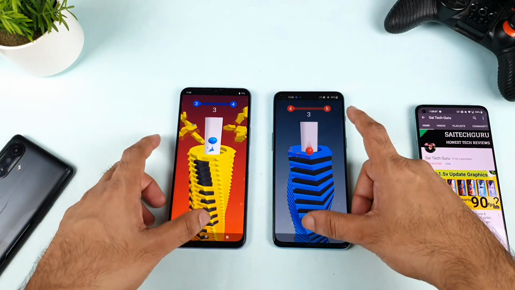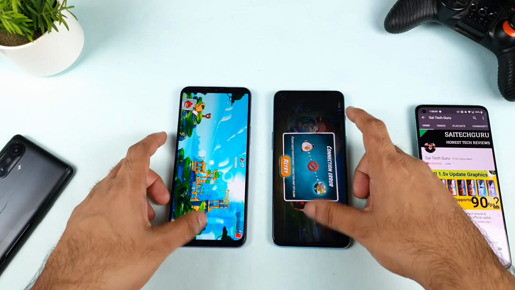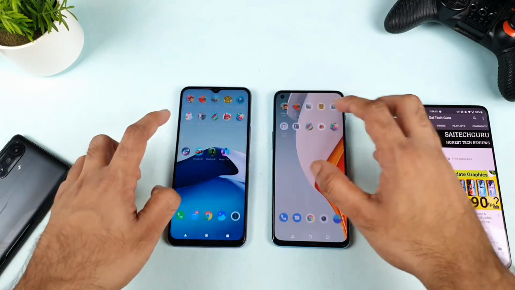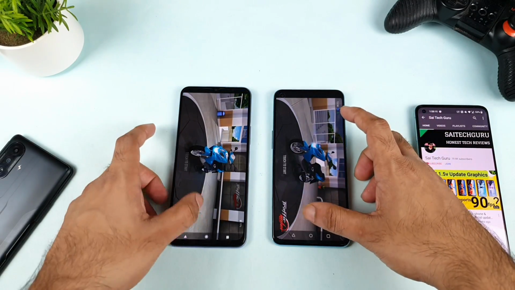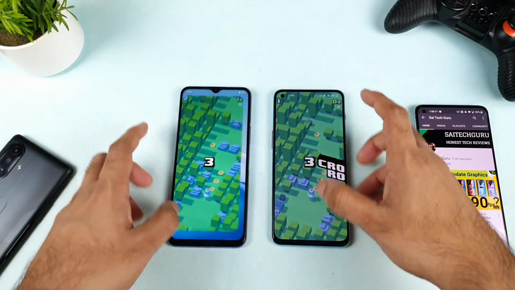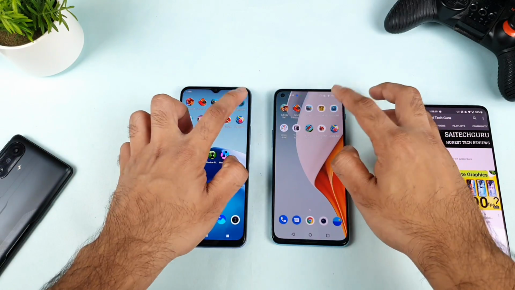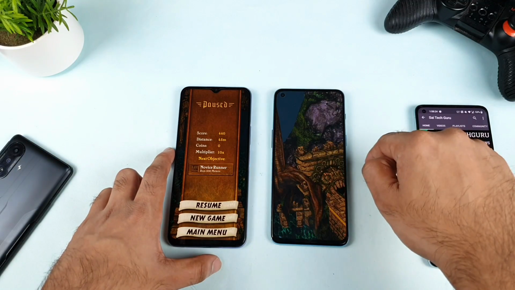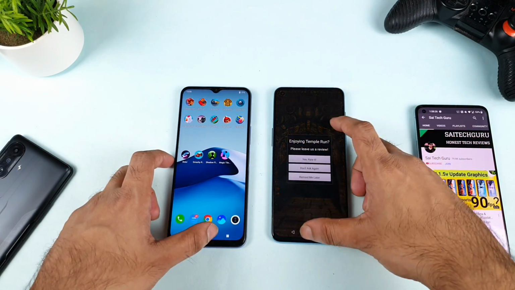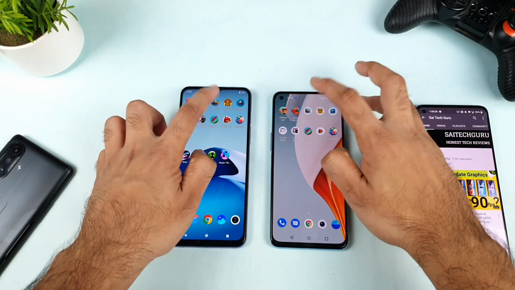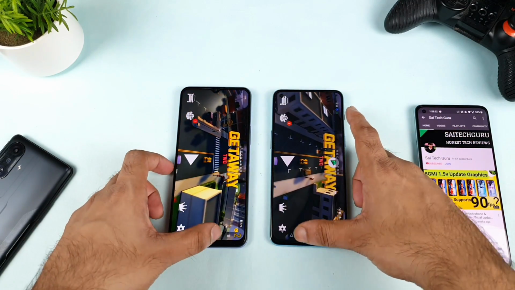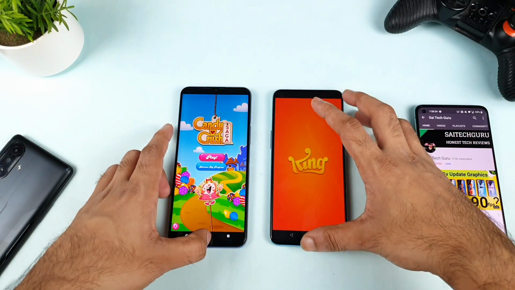This last game is open in both phones. Now let me try to see how many games the OnePlus Nord 2 can actually keep in RAM management from the back side. Not bad till here. 4 games did it keep in the background RAM management. 5 games. 6 games. Finished. It did not keep this in the background memory. Next is done. Did not keep. As you can see, friends, clearly the OnePlus Nord didn't keep it in the background memory. No way.